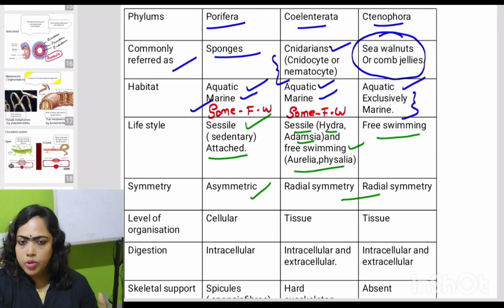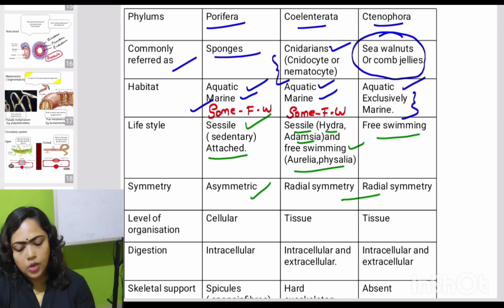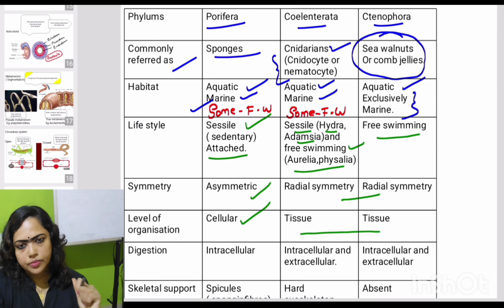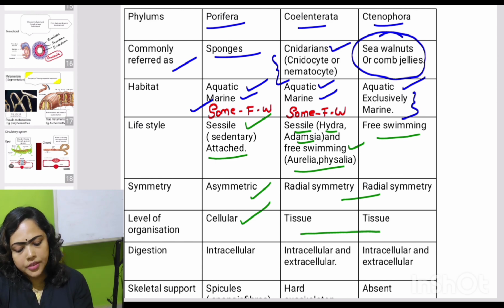And then about their symmetry: poriferans are asymmetric, while ctenophorans and coelenterates are radially symmetrical organisms. And then about their level of organization: poriferans have the simplest level of organization, that means cellular, while in coelenterates and ctenophorans, the level of organization is what? Tissue.